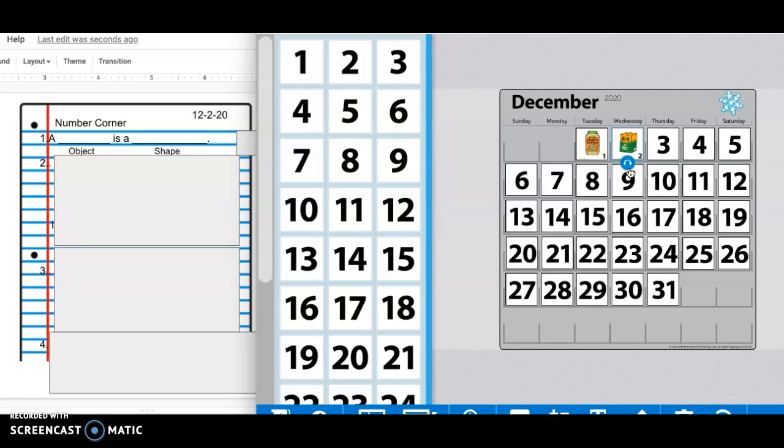Today is a box of crayons. So you will write, a box of crayons is, and you tell me what three-dimensional shape a box of crayons is. A box of crayons is, and what three-dimensional shape? Press pause until you have completed your sentence on number 1.